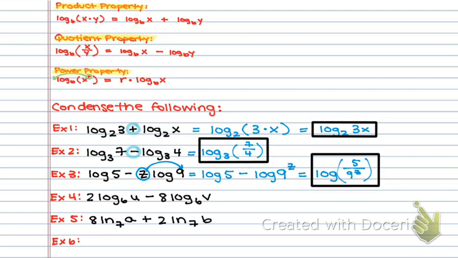I wonder if that natural log changes the properties or not. Hint, hint, it doesn't. And finally, 3 log of 2 plus 2 log of 6 minus 2 log of 4. So again, pause the video and try it on your own.